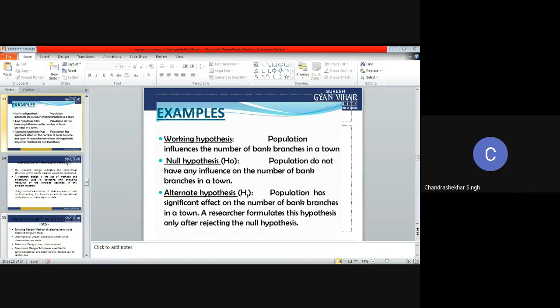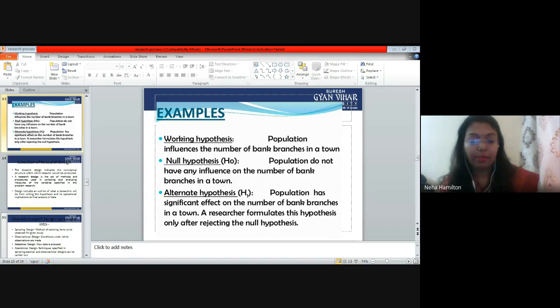Ma'am, how would you explain the null hypothesis in an easy way? We can say it's like a zero hypothesis. It's like something we are negating, we are totally avoiding, we know that this cannot happen. So there is a positive side in research and there is a negative side in research. We are negating that negative side.